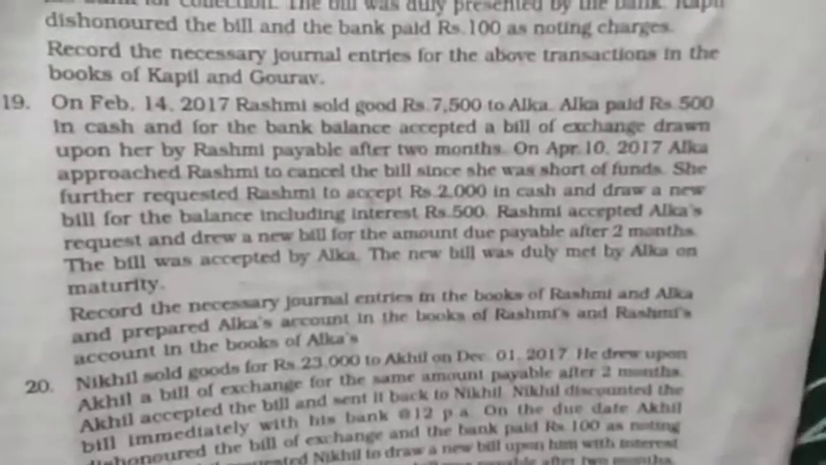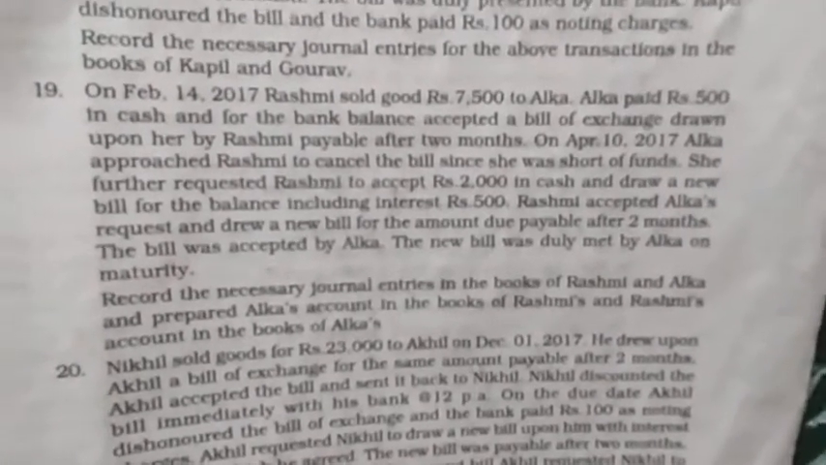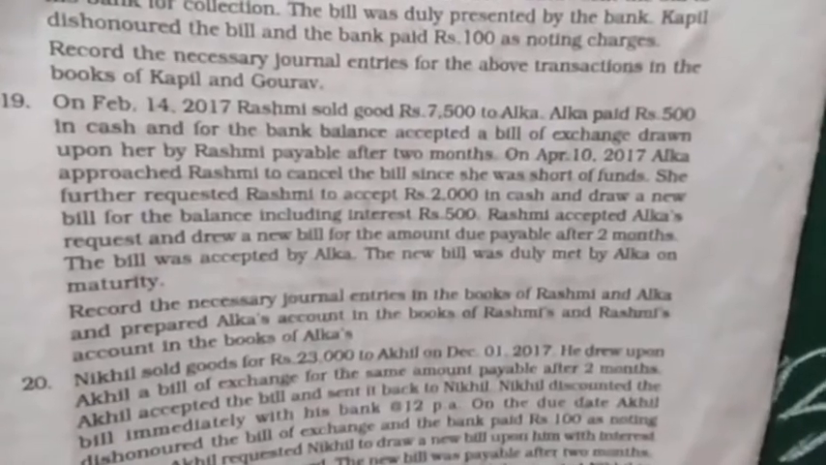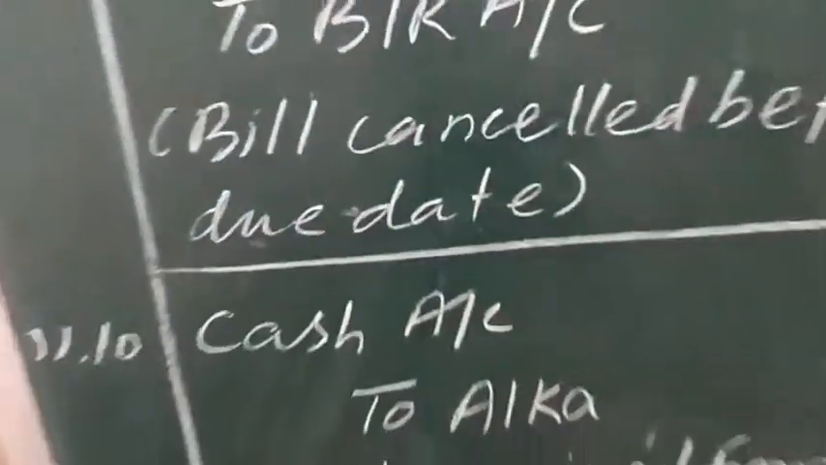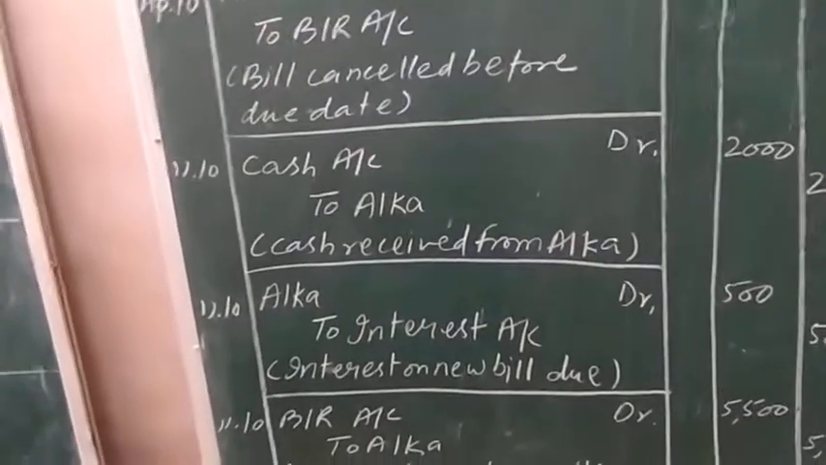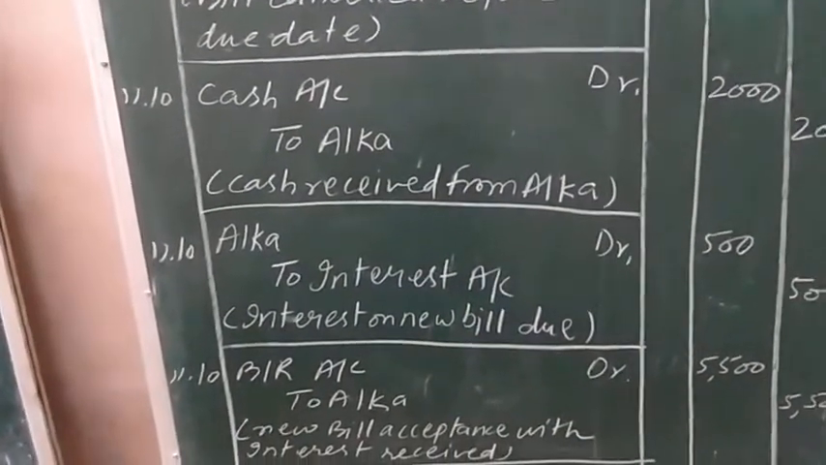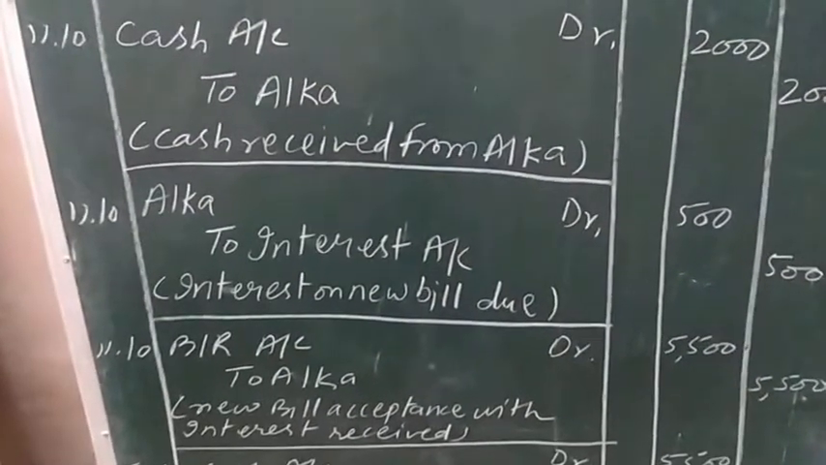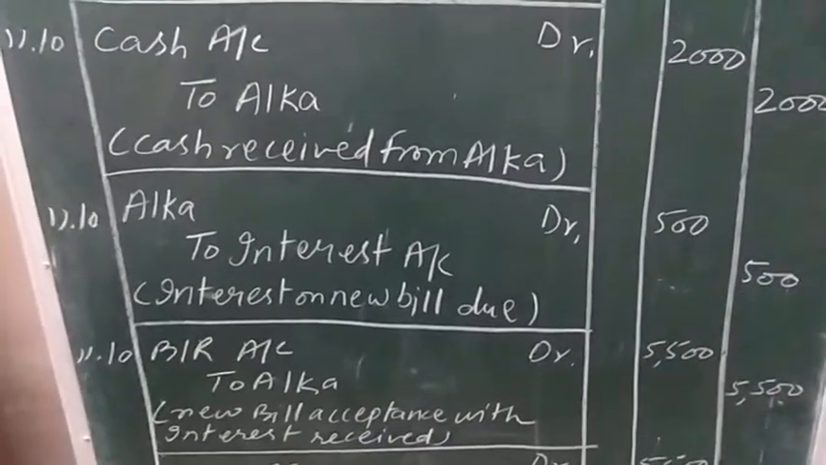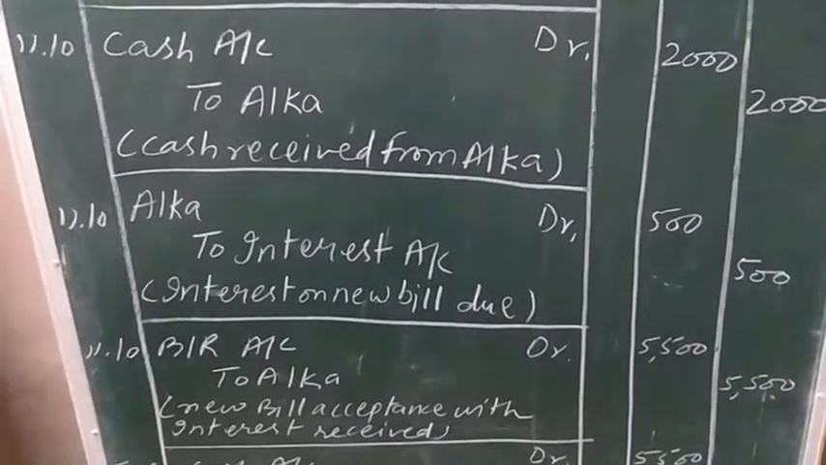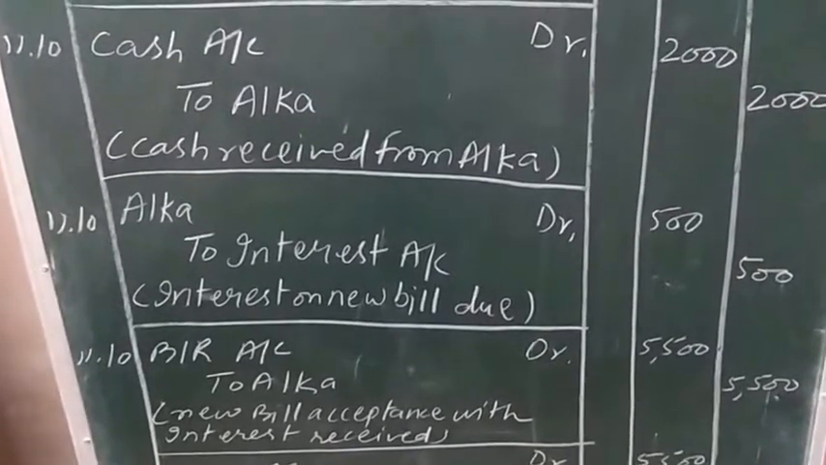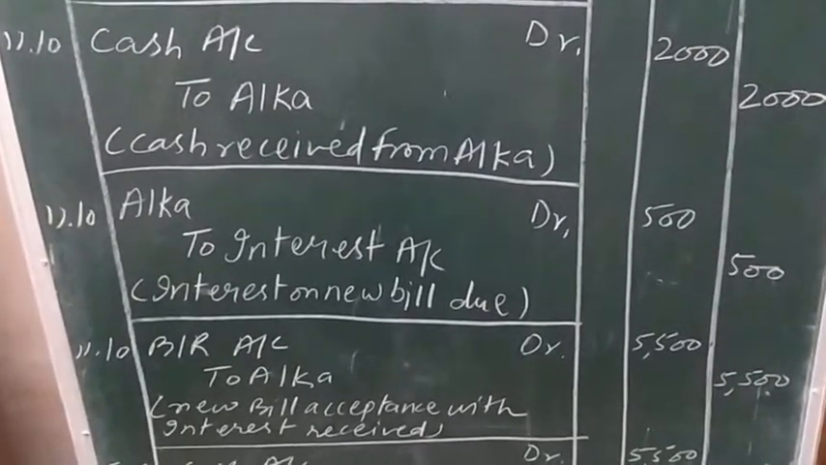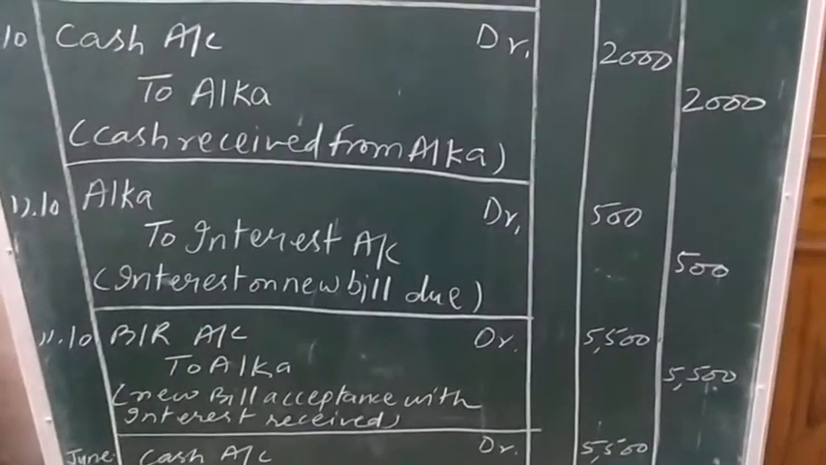Now the next portion I am going to read out: and drew a new bill for the amount due payable after 2 months. The new bill acceptance is again given by Alka. The same journal entry will be passed: bill receivable account debit to drawee, that is, bill receivable account debit to Alka, 5,500. 500 is the amount of interest and 5,000 is the amount of bill acceptance given by Alka to Rashmi.